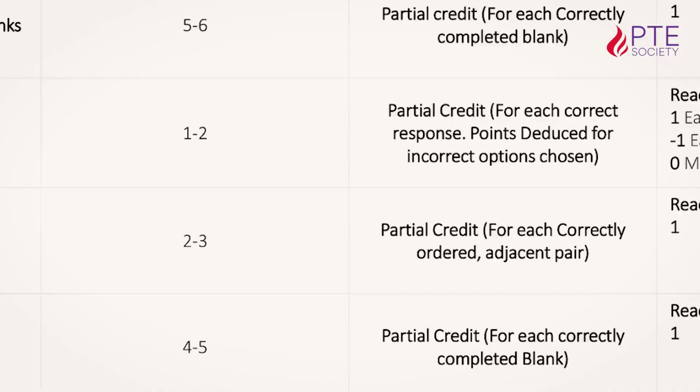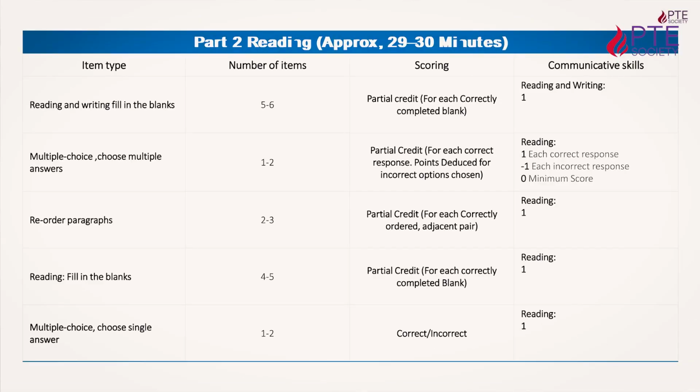The test will start with the first items, so that can be reading and writing fill in the blanks or multiple choice single answer. So anything can be there. In most of the tests it starts with reading and writing fill in the blanks, and that will be 5 to 6 in number, where you will get partial credit and 1 mark for each correct blank, right? So if there are 4 to 5 blanks, and you put 3 out of these correct, you will get 3 marks. If you get 5, then you will get 5 marks, right?